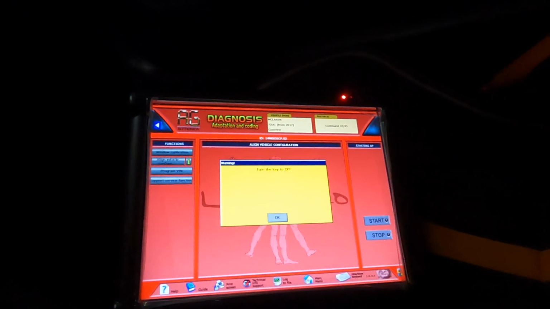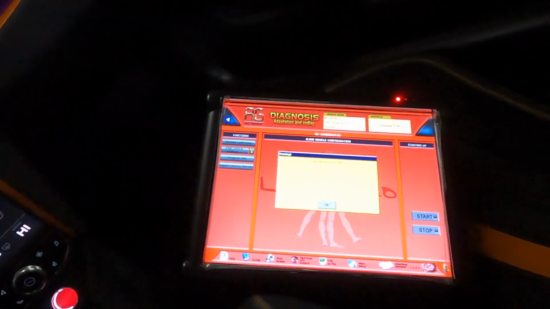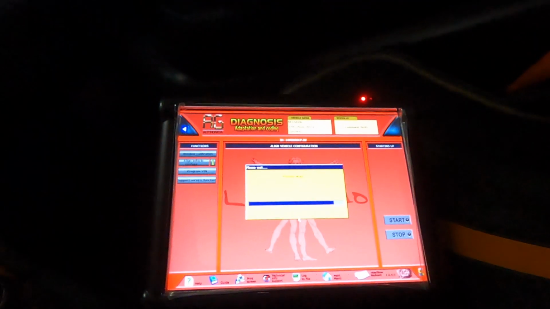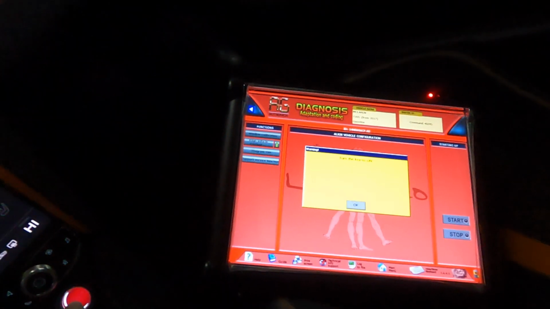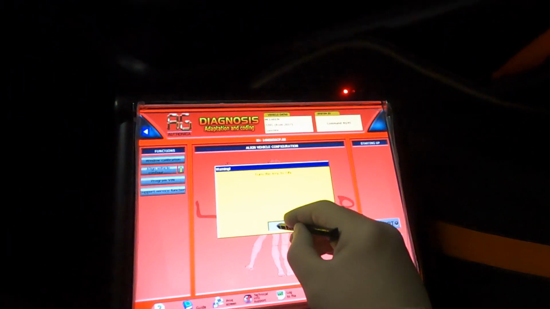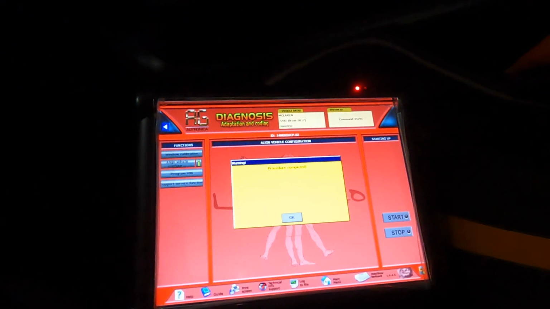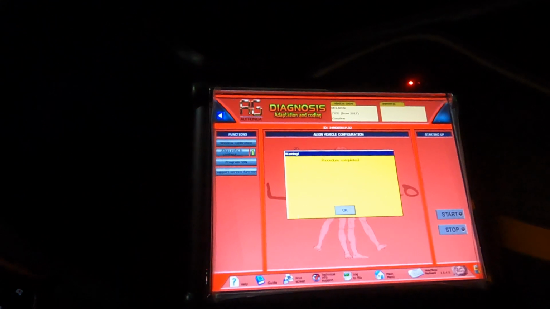Turn key off. I turn ignition off. Please wait. Ignition on. Procedure complete.